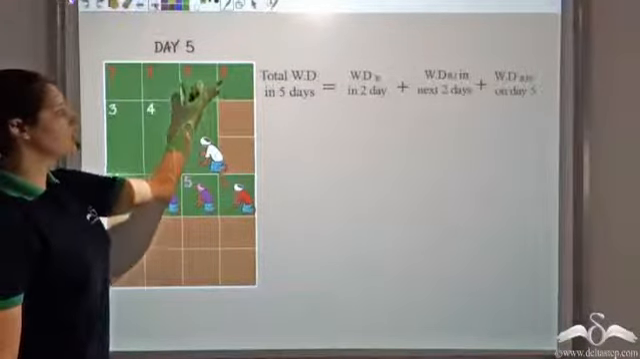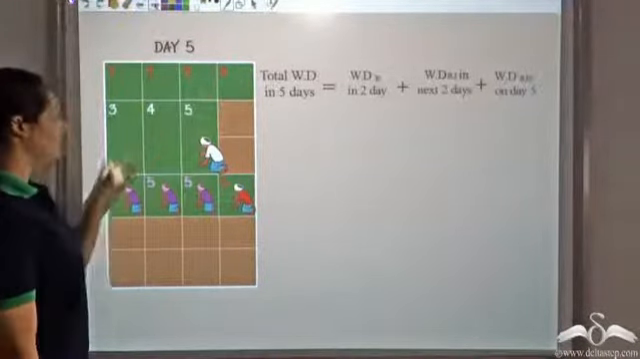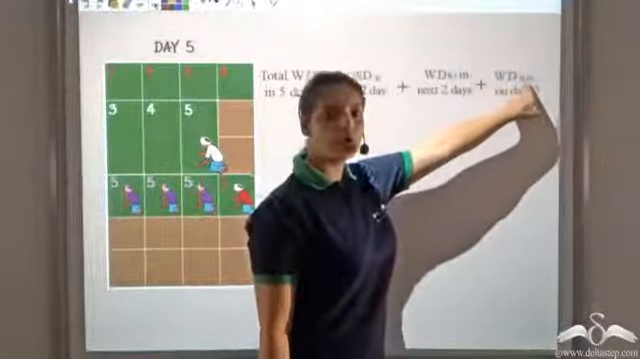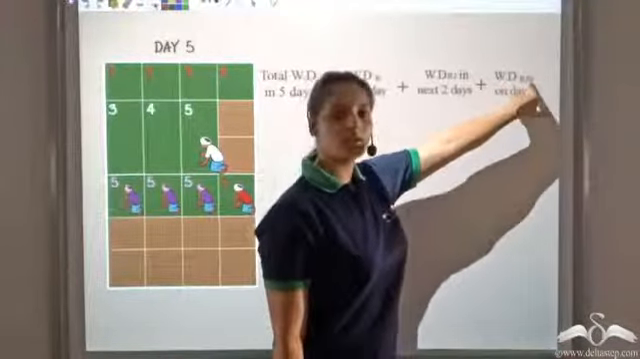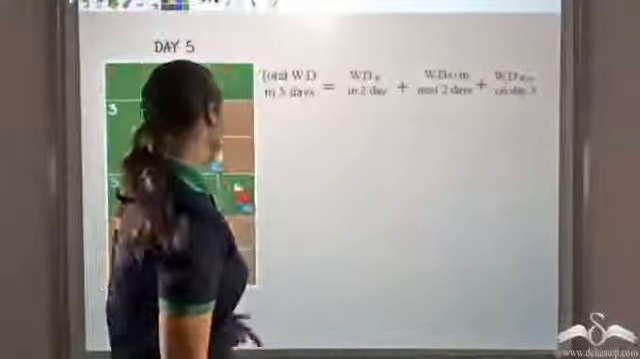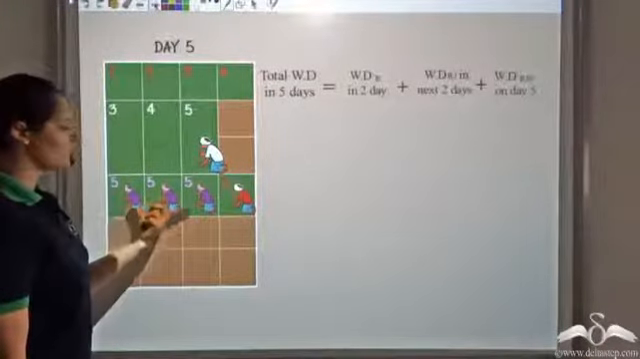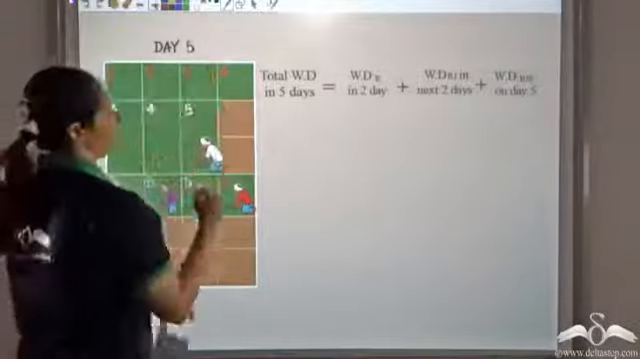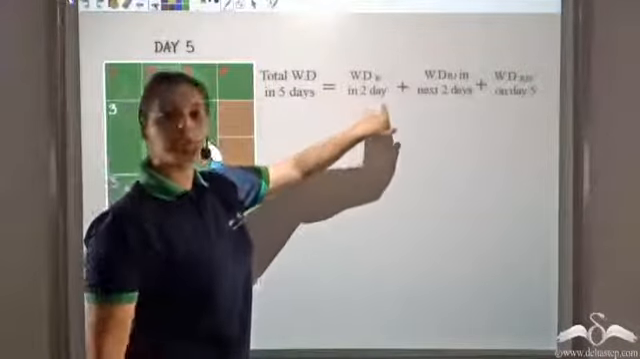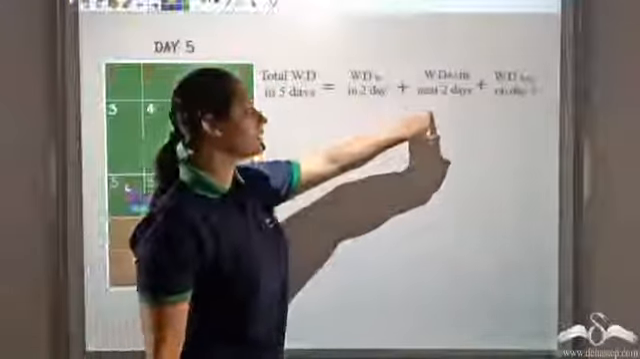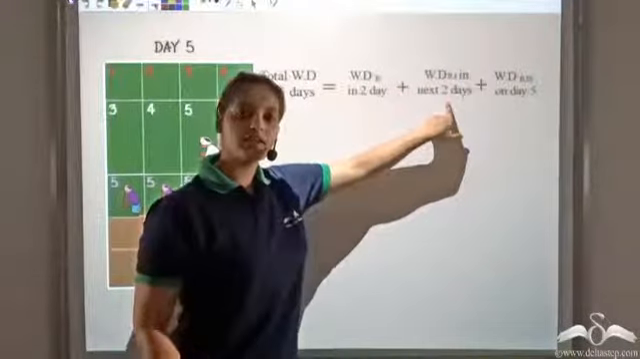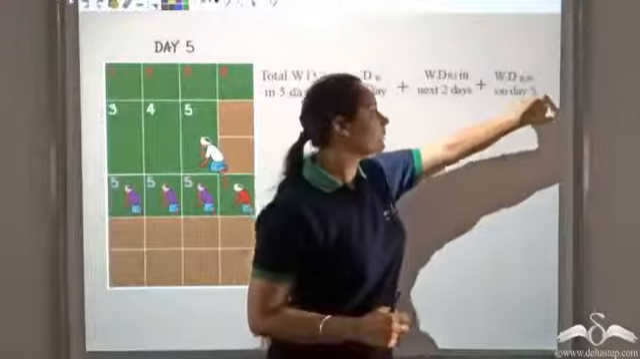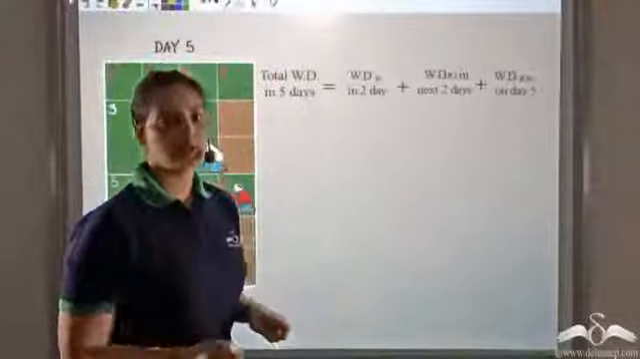In day 3 and 4, this is the work done by Ramlal, and this is Jagannath's work. Plus the work done by all 3 of them, Ramlal, Jagannath and Shambhu, on day 5. So this is day 5's work. We've already found that the work done by Ramlal in 2 days was 2 by 24. Work done by Ramlal and Jagannath in the next 2 days was 6 by 24. And similarly, work done on day 5 was also 6 by 24.